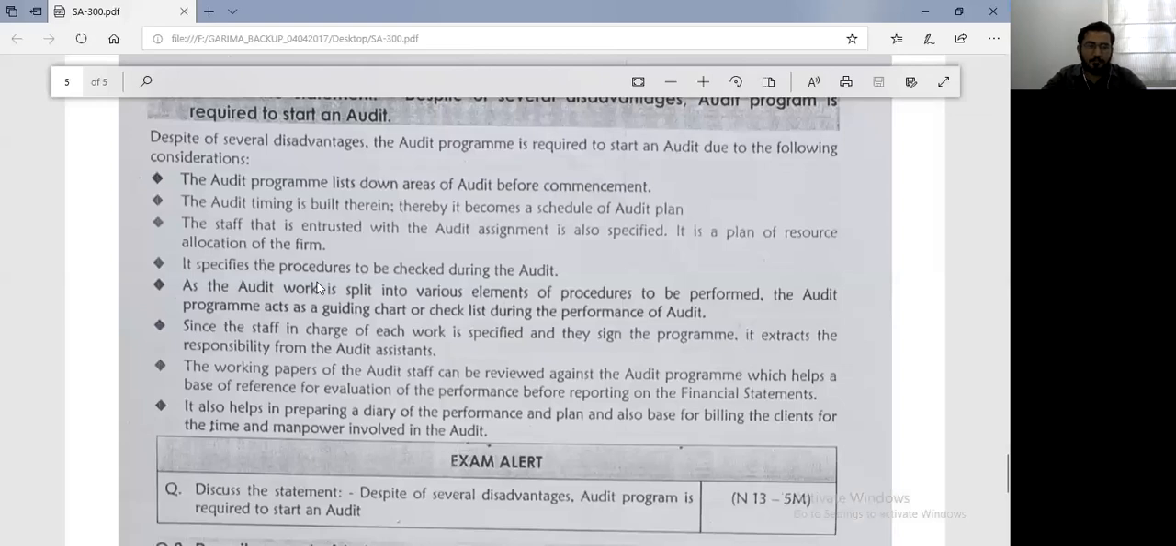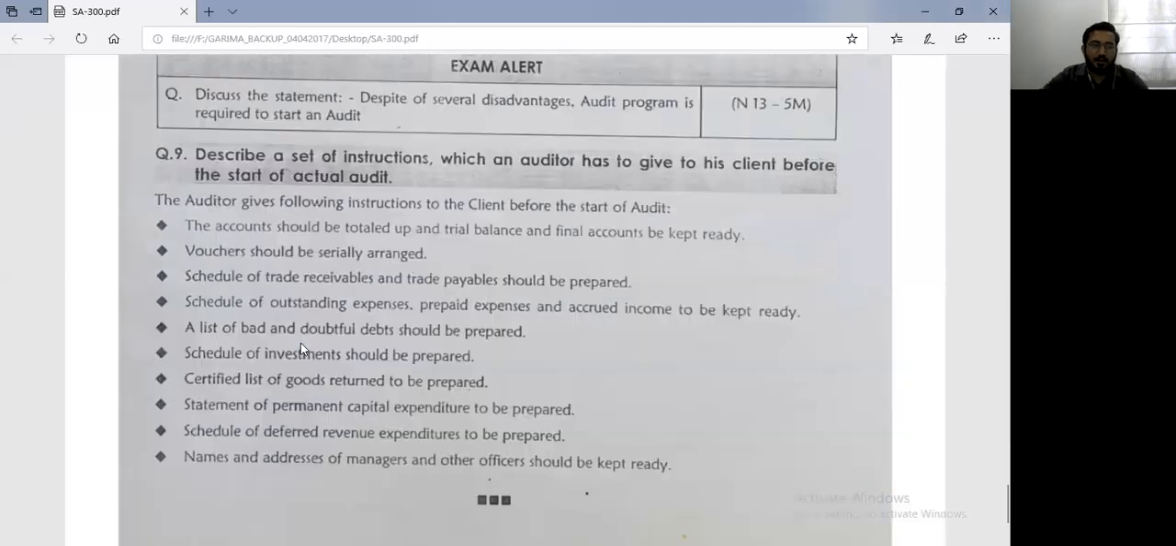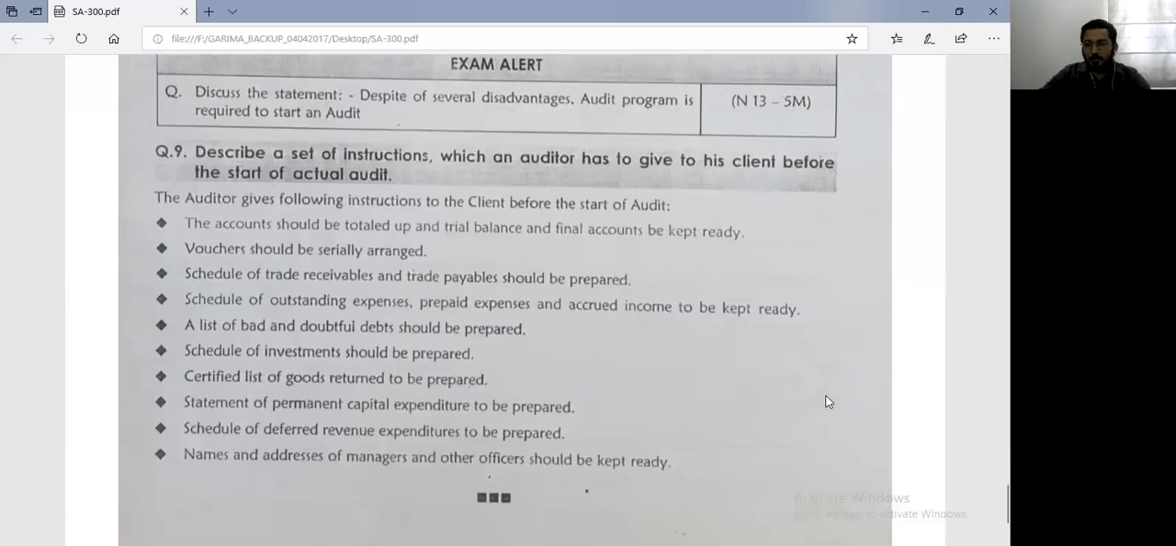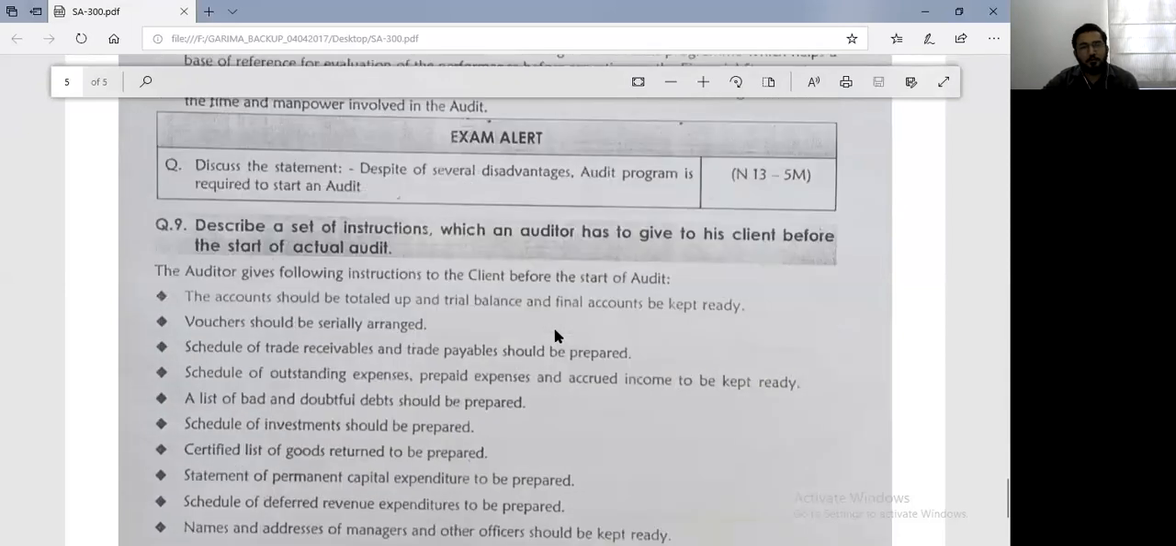Are you understanding? That brings you to the end of question number 8, why an audit program is required to start an audit. Fine, okay. Let me do question number 9. After I do question number 9, I can see 3 doubts on the chat box. So I will go to that just after I finish question number 9, which will also mark the end of SA-300. Right.